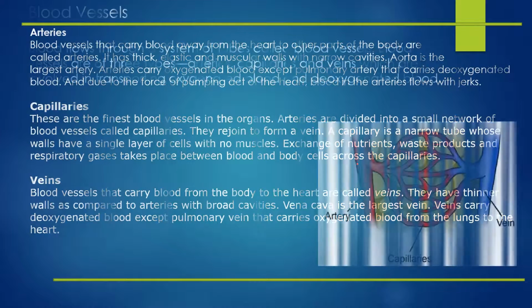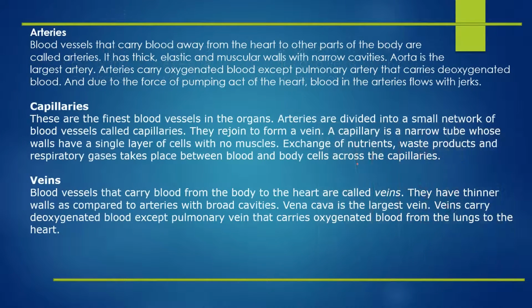Now let's see in more detail what arteries, capillaries and veins are. So arteries are blood vessels that carry blood away from the heart. Okay, very important: vessels that carry blood away from the heart to other parts of the body are called arteries. They are very thick, elastic and have muscular walls with narrow cavities. Now the aorta is the largest artery, and arteries carry oxygenated blood.